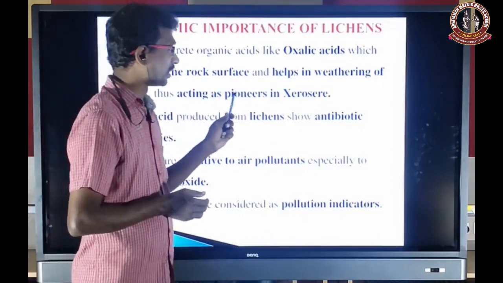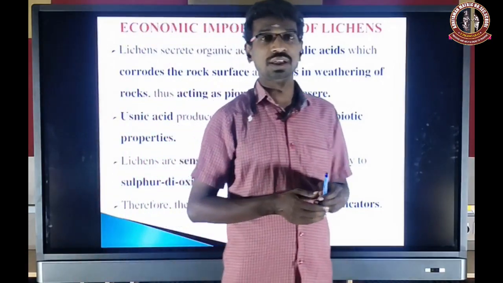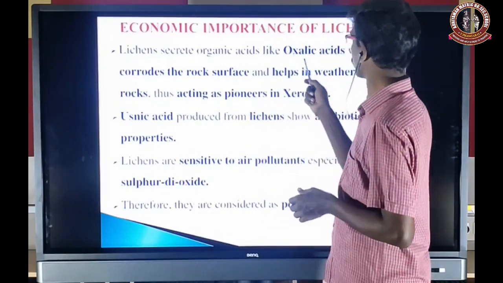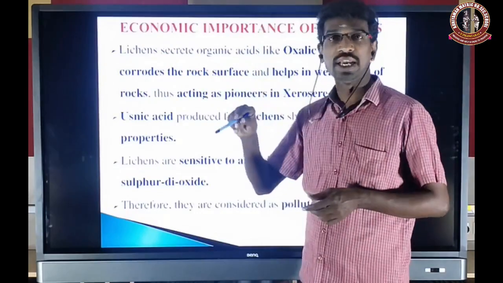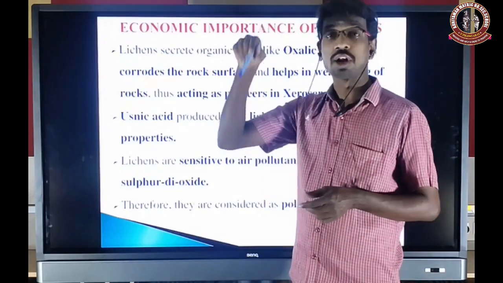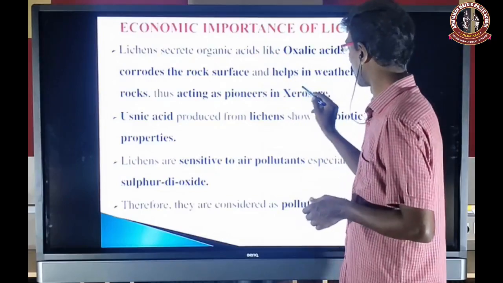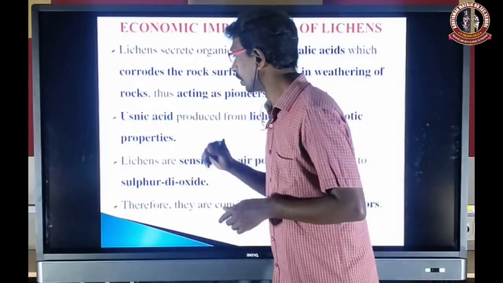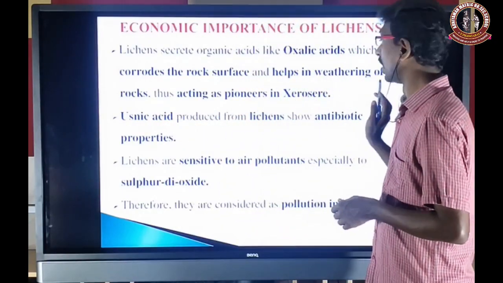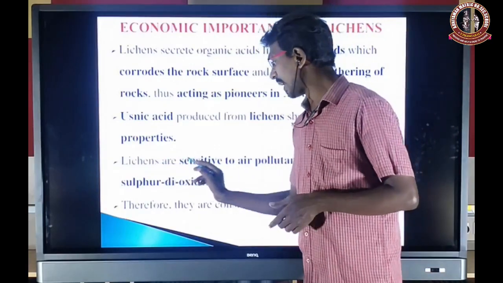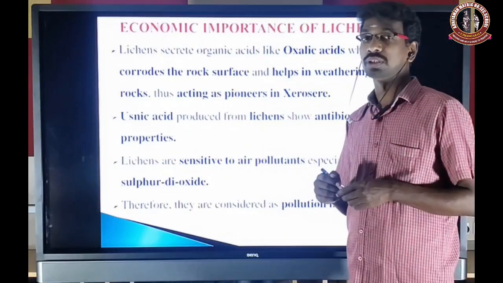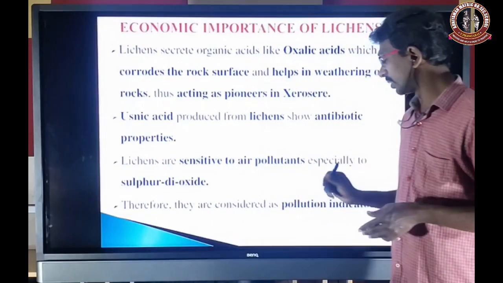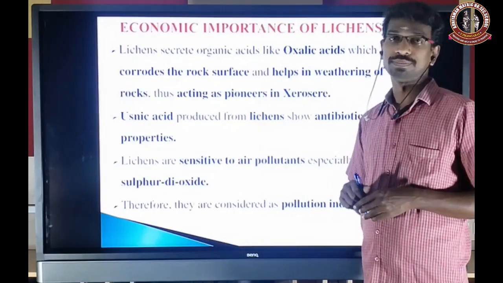Thus lichens act as pioneers of xerosere, because there is no life on the rock. But due to the secretion of oxalic acid, the lichen creates a life form on the rock. So the lichens are considered pioneers in succession. Usnic acid is produced from the lichen. It shows antibiotic property. And the lichens are sensitive to air pollutants, which is very, very important. It's a main characteristic feature of lichen, especially sulfur dioxide. Therefore, they are considered pollution indicators.